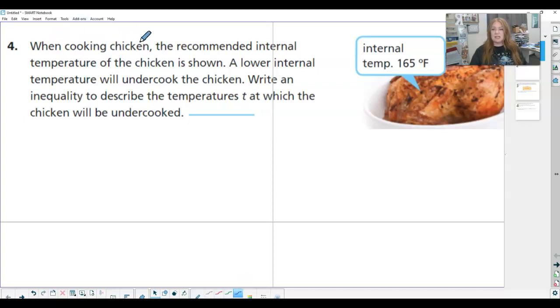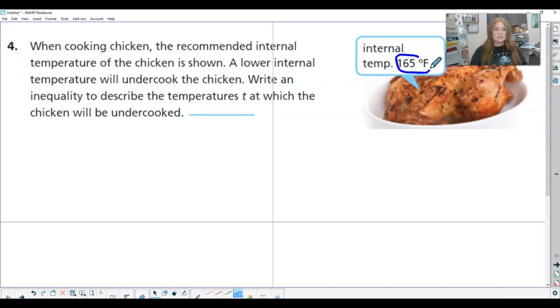So when cooking chicken, the recommended internal temperature of the chicken is shown. So we are trying to get it to 165. A lower internal temperature will undercook the chicken. Write an inequality to describe the temperatures T at which chicken will be undercooked. So we are trying to show anything that will undercook the chicken. So I'm comparing it to T.